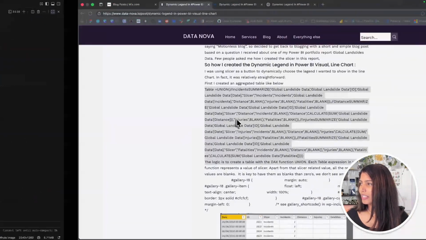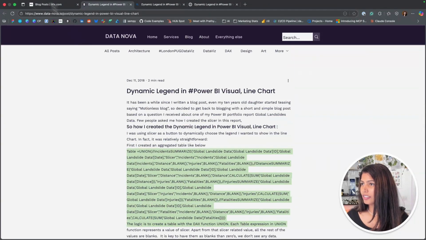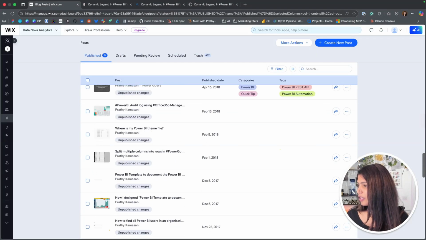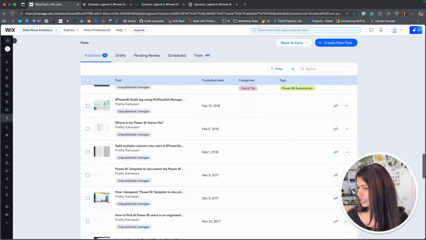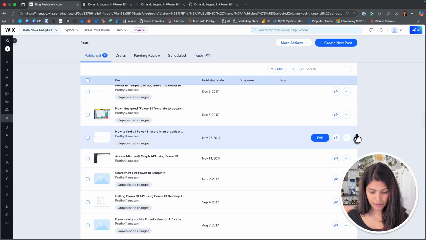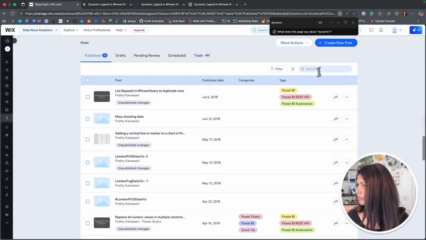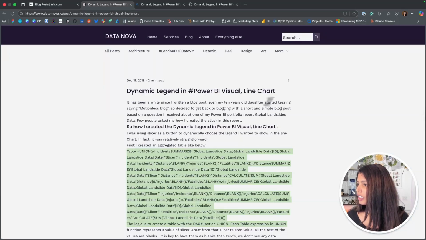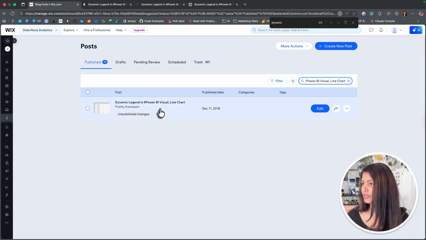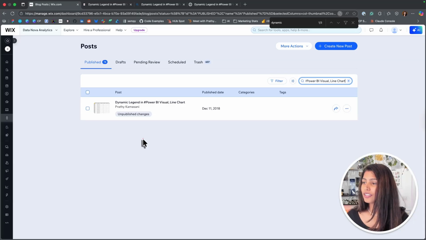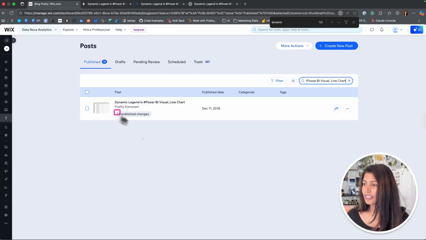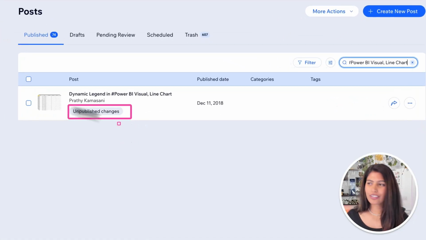If I go back to my website, this is the post we were working on. Where is it? I think it was something to do with dynamic. There's a lot of dynamics. Let's copy this over. Okay, this is the post that I was working on. You can see here that there are unpublished changes on it.